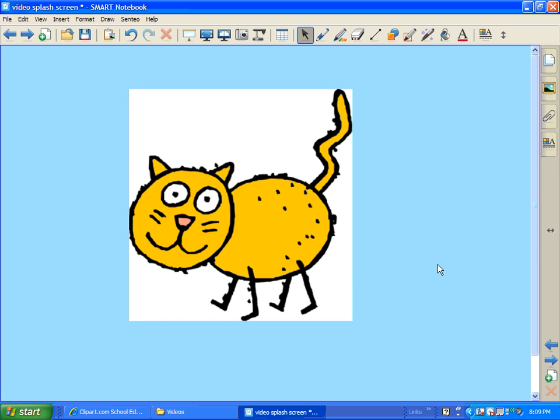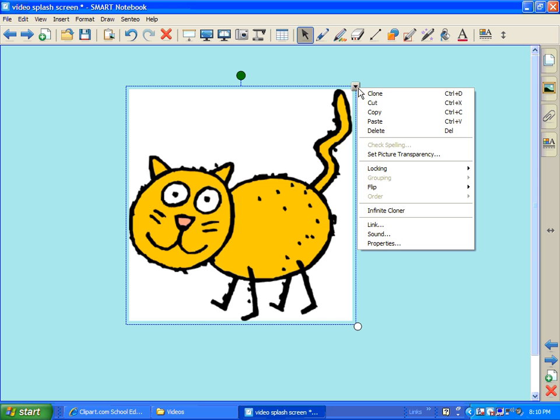Now all of a sudden my clip art, the white box around it shows, and it really is not very attractive. There's a very simple way for you to fix this white box on many of your clip art graphics. Simply click on your image, click on the drop down arrow, and choose Set Picture Transparency.